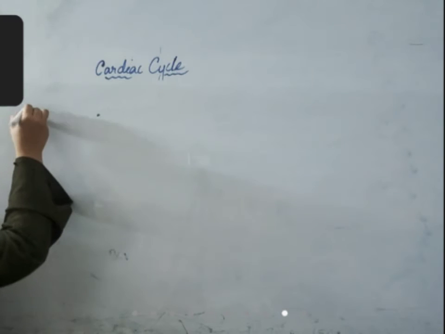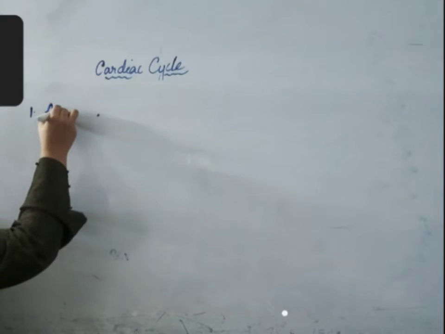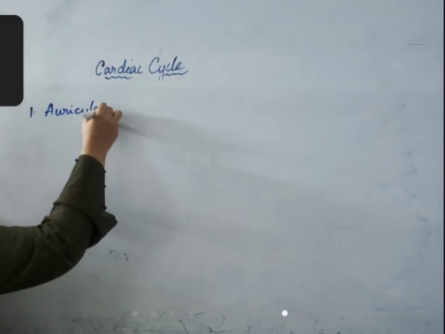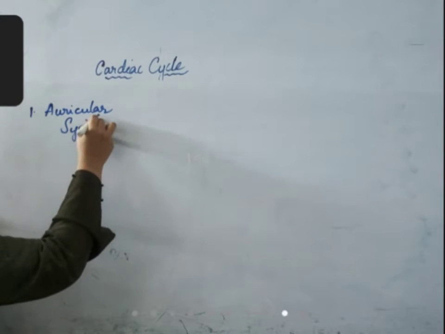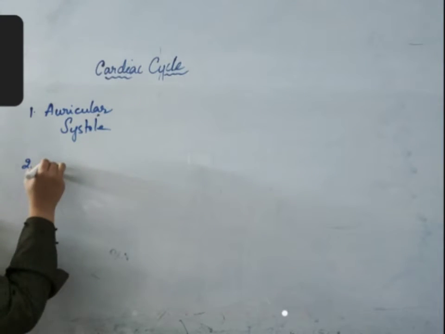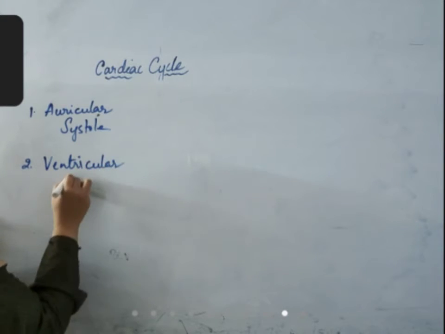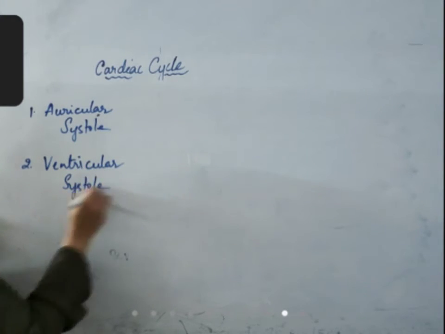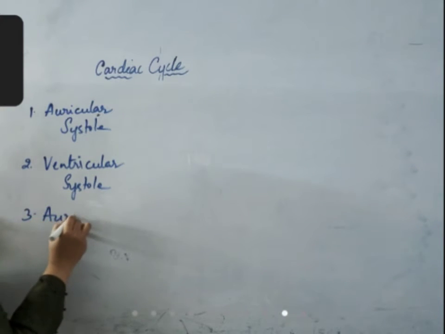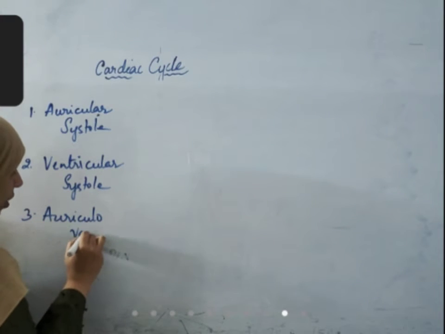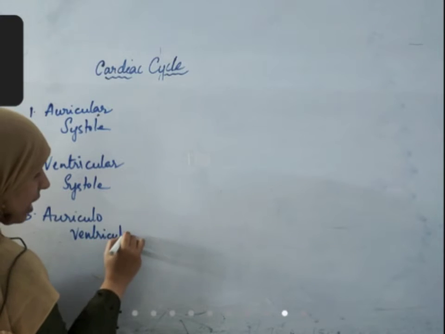What are the three phases of cardiac cycle? Auricular systole. Second one, ventricular systole. Third one, auriculoventricular diastole.